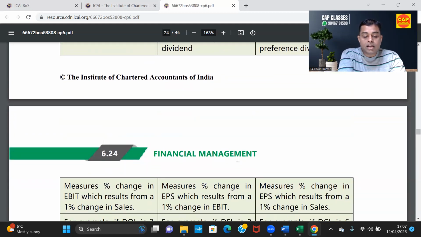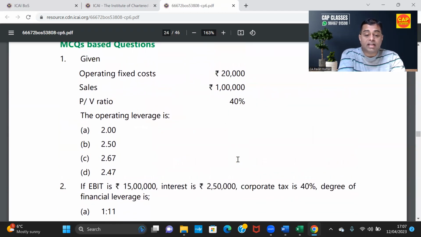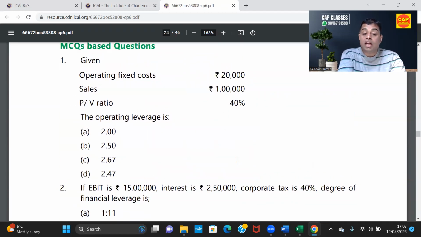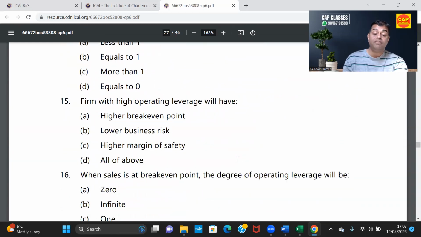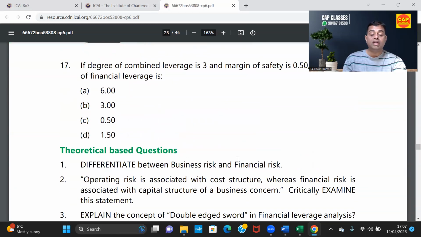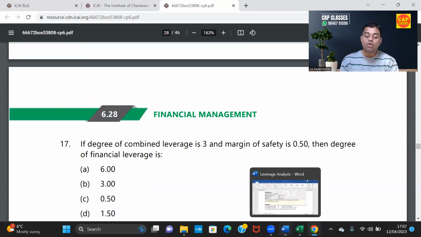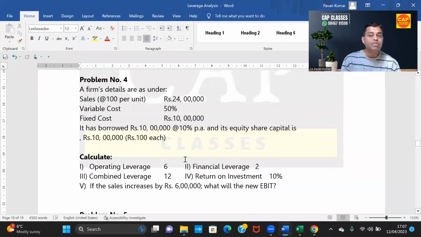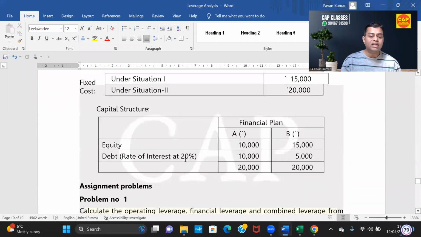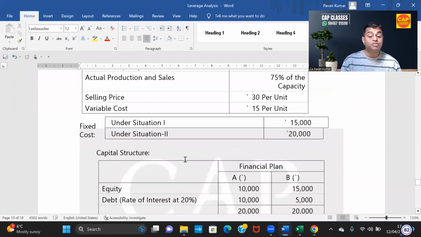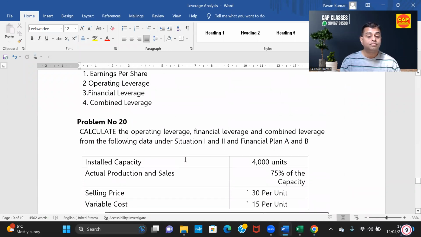Oh my God, that means the chapter is over. They have given some MCQs and some practical questions, but we are not stopping learning here. There are so many other questions in our material. According to the ICI study material, with this 5, it is over. We have more than 20 questions here: 14, 16, 17, 18, 19, 20 problems, and then assignment problems.